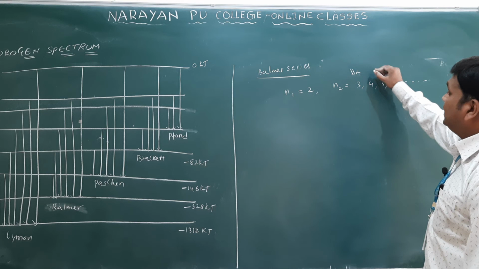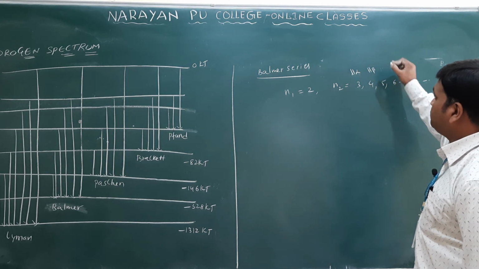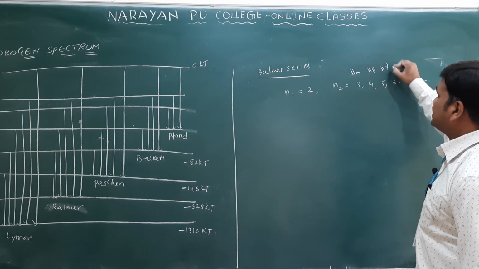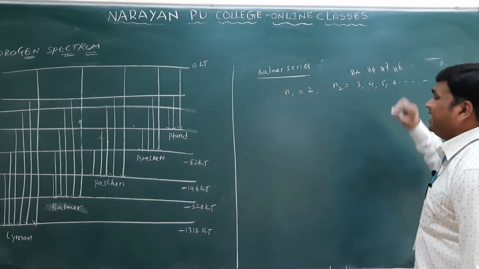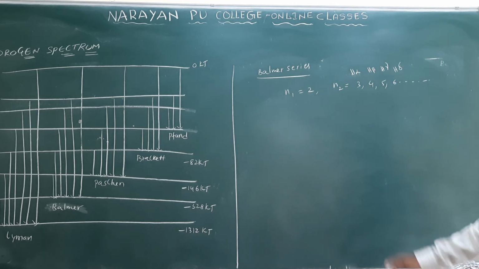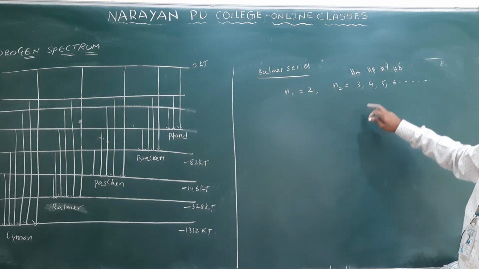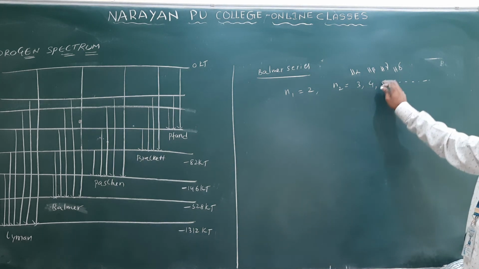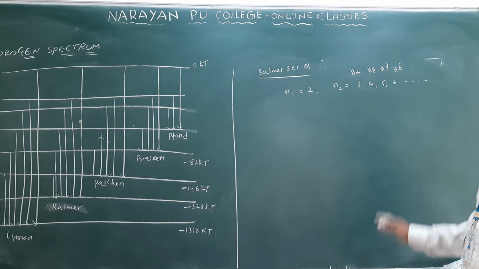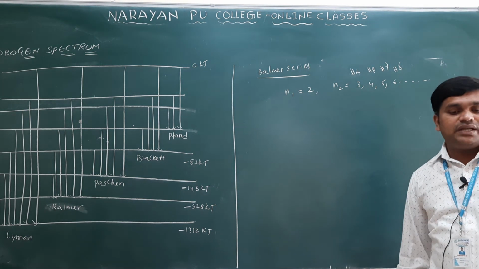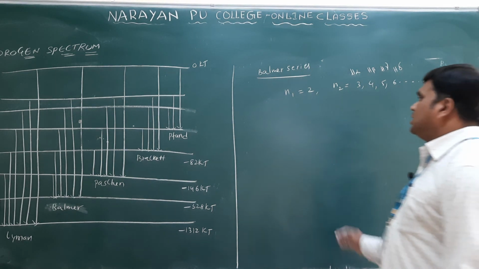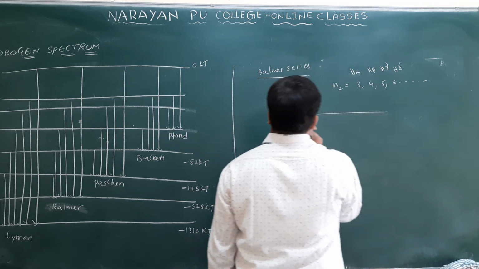And the second line you are calling as what? H beta. This is H gamma, and this is called H delta only. It means if it is the first line, you can take that as the H alpha line. The second line you call the H beta line in the Balmer series, the third line you can take as H gamma, and the fourth line is the H delta line only.